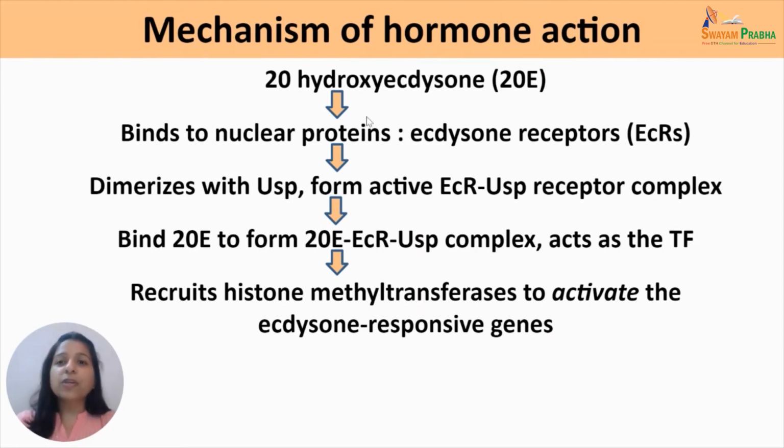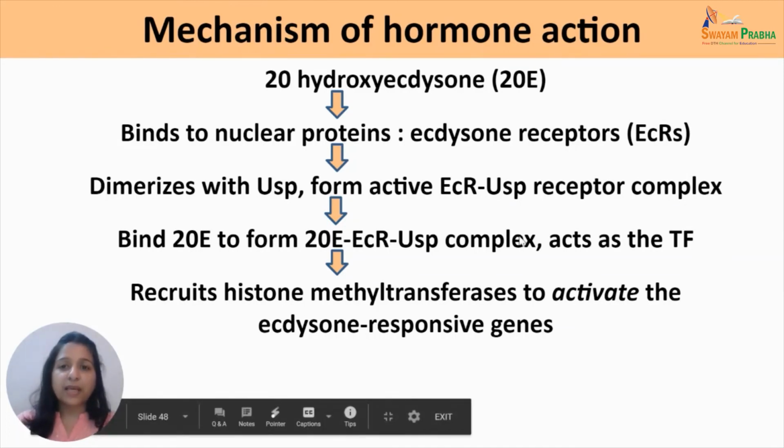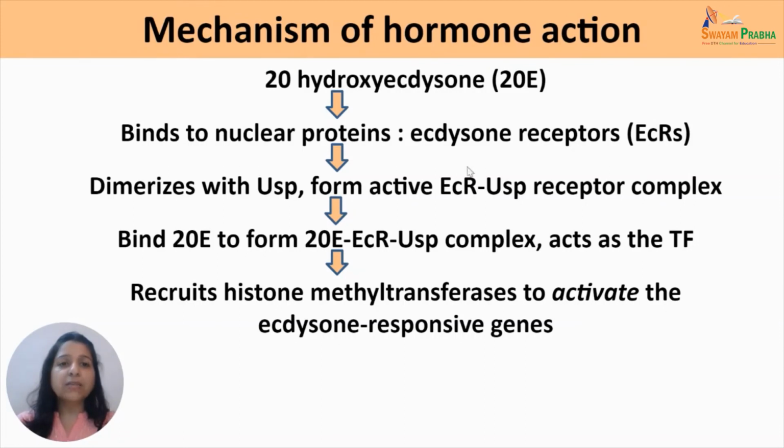So here the 20-hydroxyecdysone binds to its nuclear receptors, which are the ecdysone receptors or the ECRs. Now these ecdysone receptors dimerize with USP, that is the ultraspiracle protein, and thus they form an active ECR-USP receptor complex. And once this ECR-USP receptor complex binds to the hormone 20-hydroxyecdysone, they form a special complex which itself acts as the transcription factor. This transcription factor is able to recruit certain histone methyltransferases and thus activate the ecdysone responsive genes.